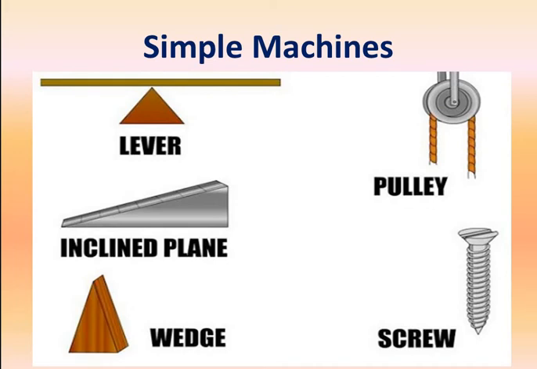A lever is a simple machine that is made of a rod. As you can see here, this is a rod resting on a point around which it turns. This is used to move or lift a heavy weight, cut things or open the lid of a tin. The best example is scissors, right? Or you can take the example of a spoon that you use to open the lid of a tin. The spoon at that time acts as a lever, right?